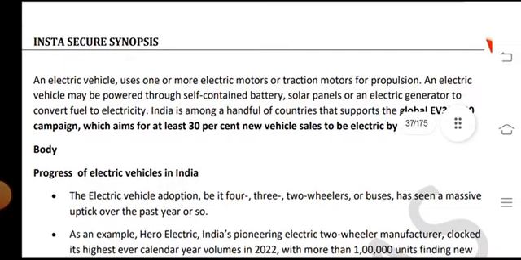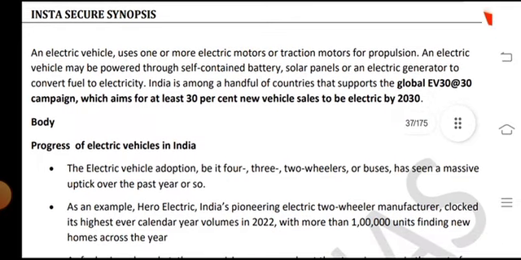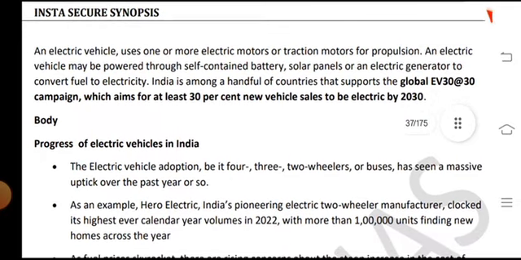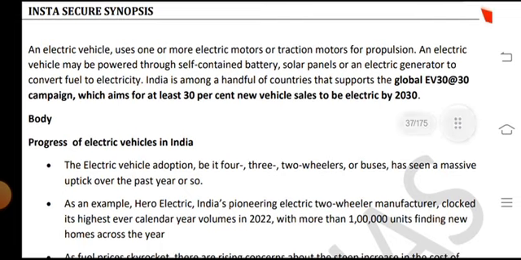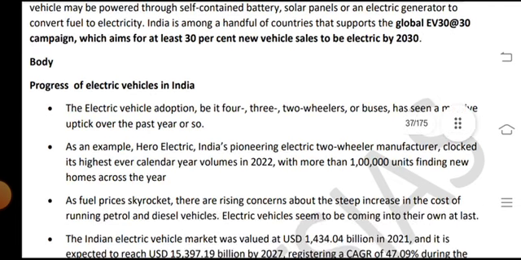An electric vehicle uses one or more electric motors or traction motors for propulsion, and electric vehicles may be powered through a self-contained battery, solar panel, or electrical generator to convert fuel to electricity. India is among the handful of countries that support the global EV30@30 campaign, which aims for 30% of new vehicle sales to be electric by 2030. Progress of electric vehicles in India.